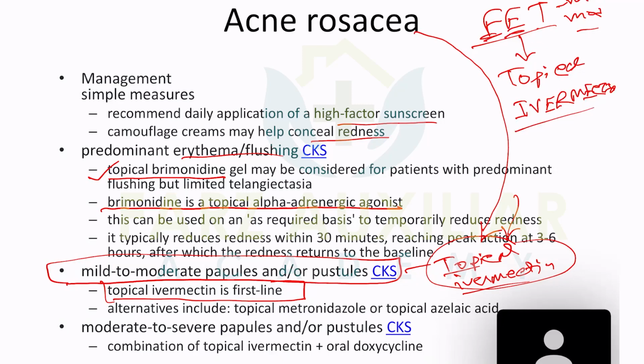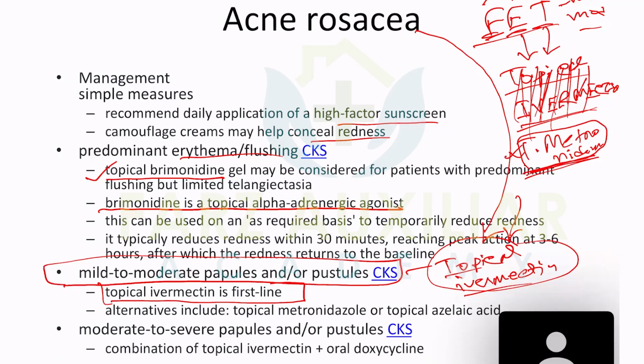Now what will be the treatment? First line, topical ivermectin. If there is no topical ivermectin in the options, then topical metronidazole will be the answer.